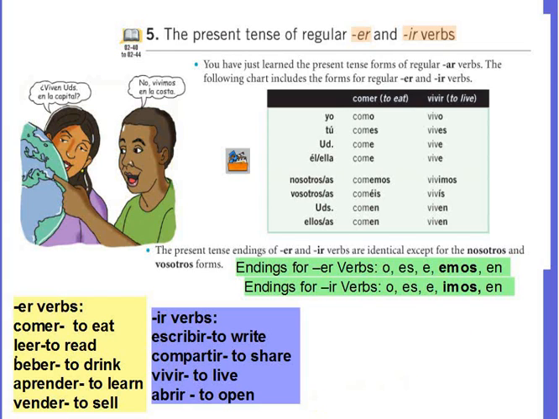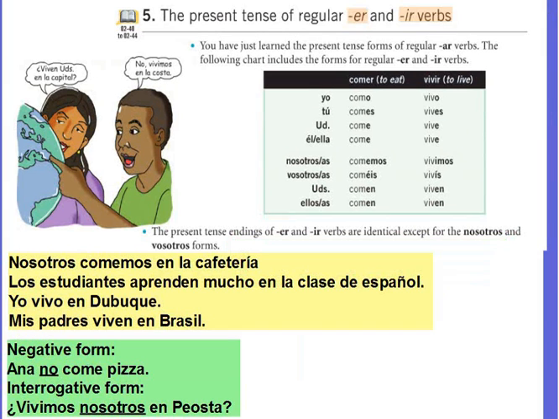It's also helpful to review the meaning of certain verbs. Let's see some examples. ER verbs: comer, to eat. Leer, to read. Beber, to drink. Aprender, to learn. And this is a new one for us, vender, to sell. IR verbs: escribir, to write. Compartir, to share. Vivir, to live. Abrir, to open.